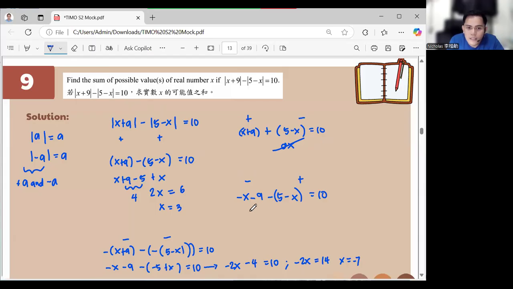And then in this case, it will become negative x minus 9 minus 5 plus x. Okay, see? Cancelled again, right? So we have these values, okay?